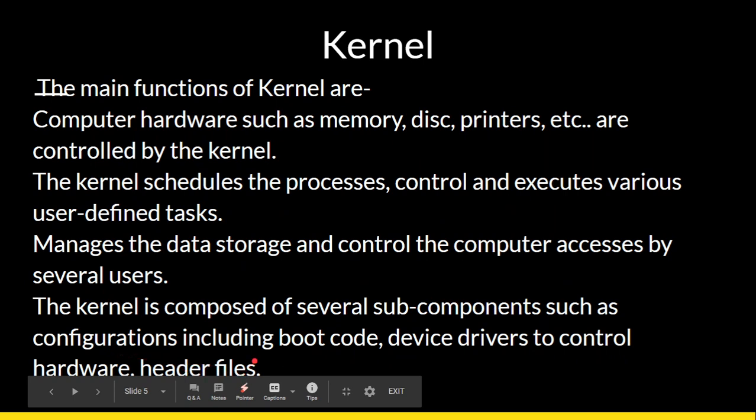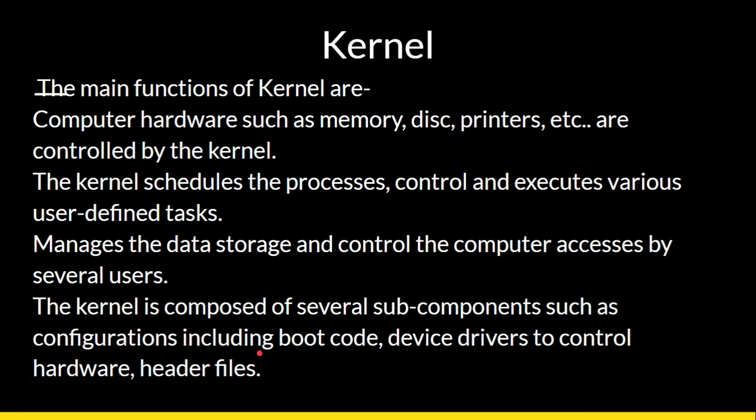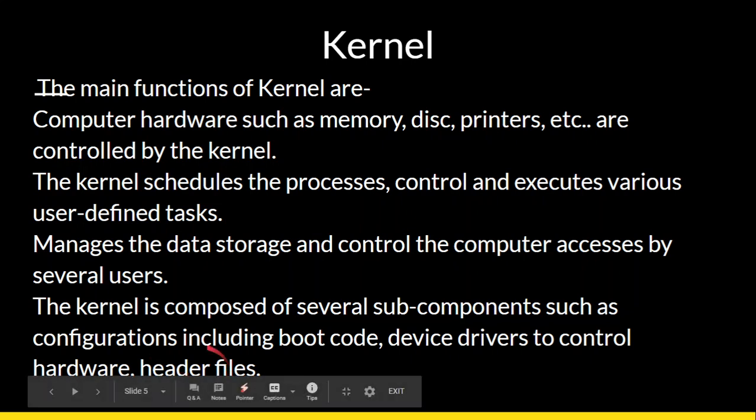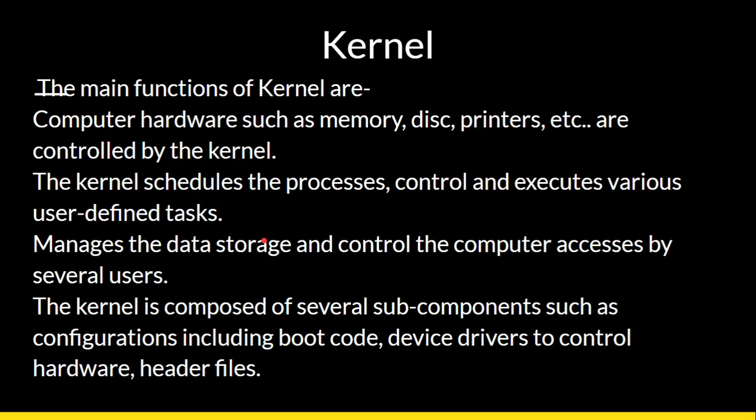So we know about the header files. The header files are all about how to do the pre-processing and how to communicate with the input, output and all this, any special devices or special files we are using. For all these things, header files play an important role. So all these things are controlled by the kernel. This is the nucleus of the operating system.